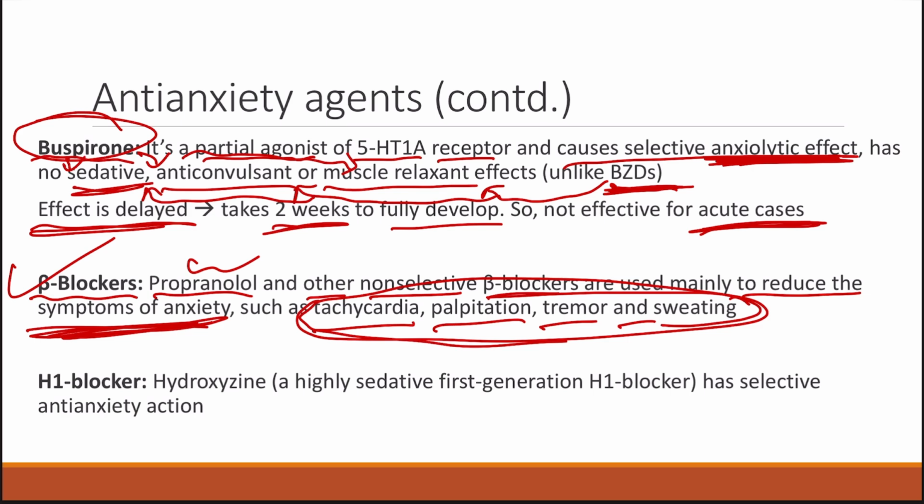Next, we have the H1 blocker, that is hydroxyzine, which is a highly sedative first generation H1 blocker, and it is having a selective anti-anxiety action. That's the reason why it is also used as an anti-anxiety drug.